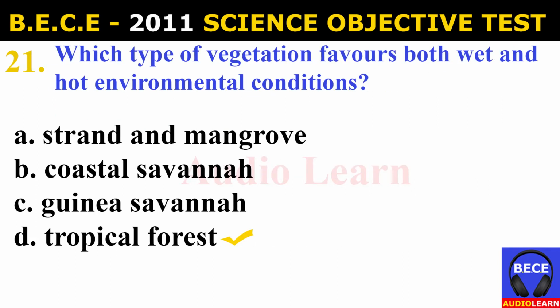Number 21. Which type of vegetation favors both wet and hot environmental conditions? A. Strand and mangrove, B. Coastal savanna, C. Guinea savanna, D. Tropical forest. And the answer is D. Tropical forest.